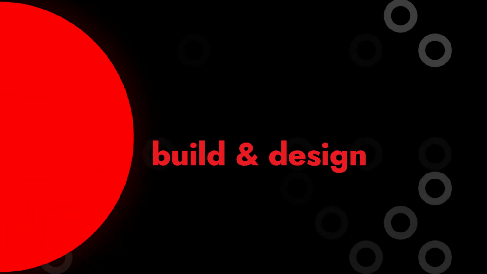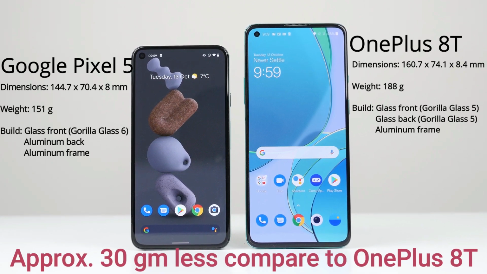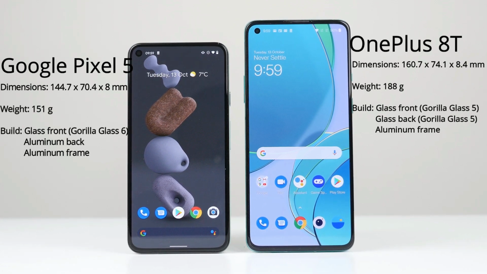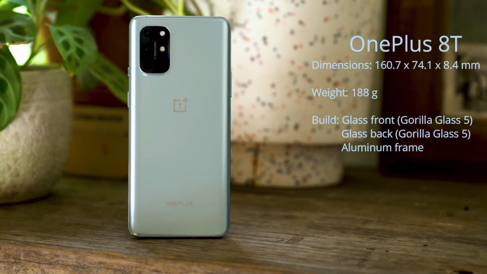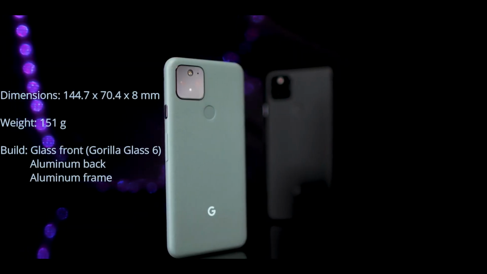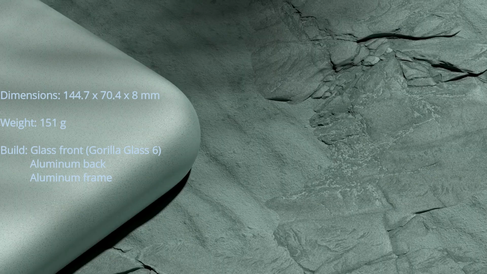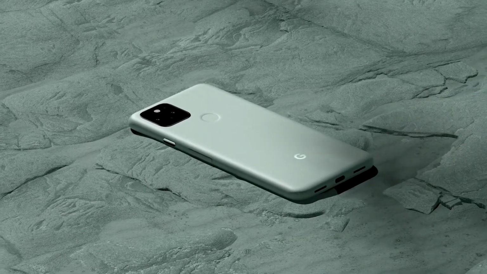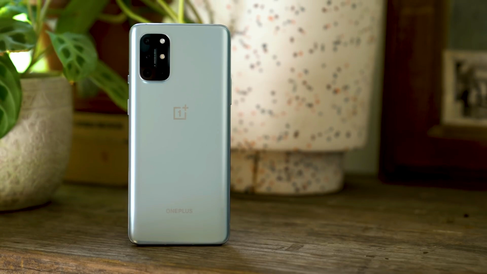Now let's talk a bit about build and design. Pixel of course is a much more compact device and it also weighs a little bit less compared to OnePlus 8T. We have different build designs: OnePlus 8T has a metal frame with a glass panel on the front and back, and on the front we have Gorilla Glass 5 protection. Pixel on the other hand has Gorilla Glass 6 for the display and an aluminum enclosure, which is coated with a matte finish, which does give a lot more grip and you will not get fingerprints on it. On the other hand, OnePlus 8T has glass on the back which attracts lots of fingerprints.